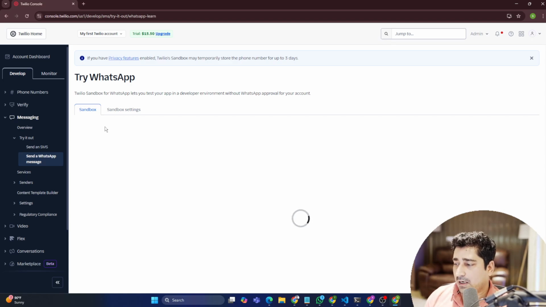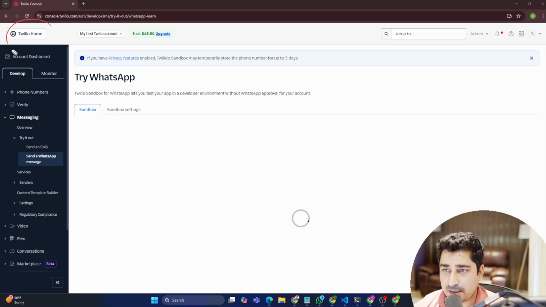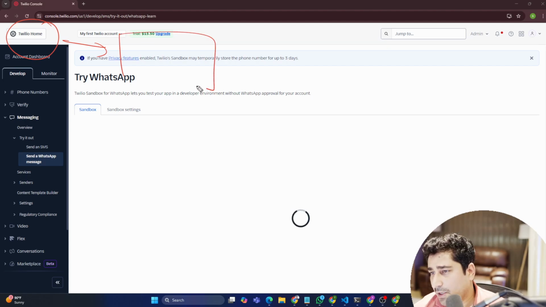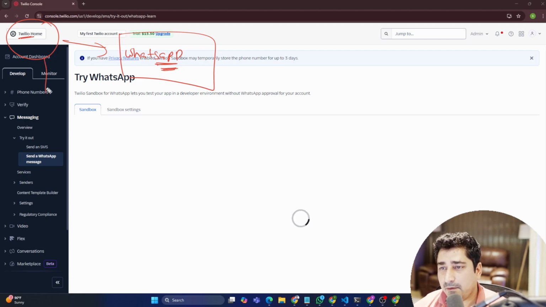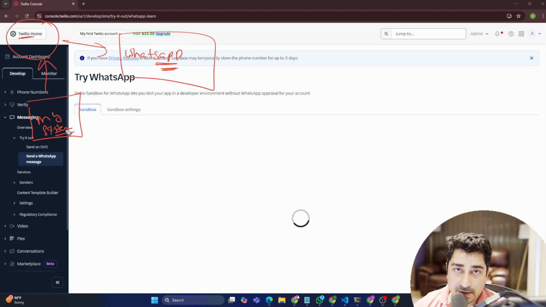So this Twilio account, what we are going to do over here is connect this particular account with WhatsApp, right? And once we connect with WhatsApp, we are going to connect this Twilio with our own system, meaning the code which I have written, which is up and running inside my VS Code.